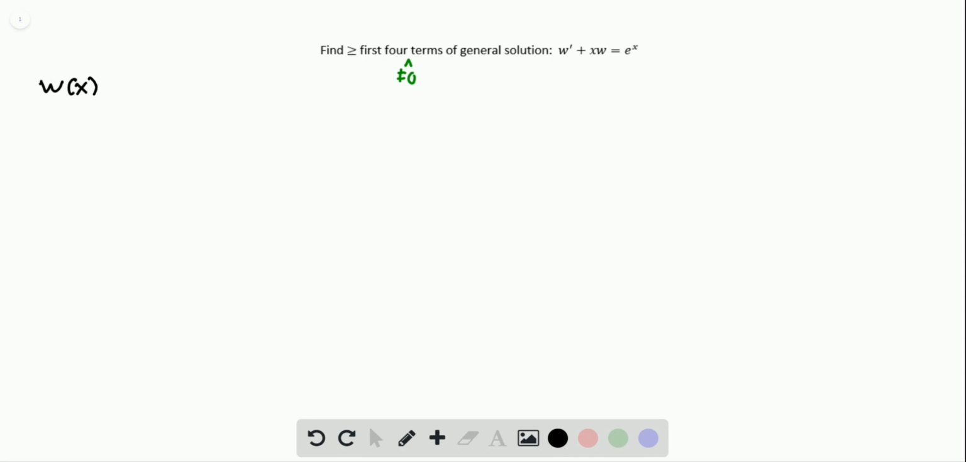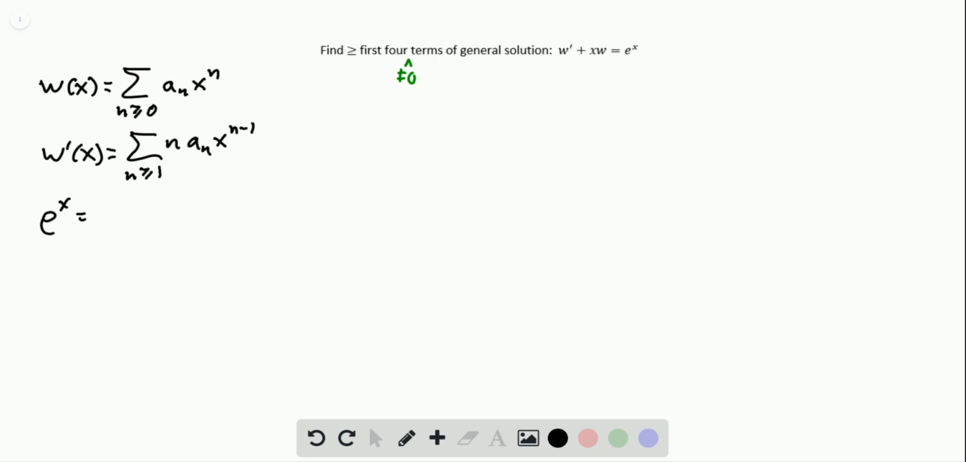So we have w(x) equals the sum over n greater than or equal to 0 of a_n x to the n, w prime of x being the sum over all n greater than or equal to 1 of n times a_n times x to the n minus 1, and e to the x is equal to the sum over all n greater than or equal to 0 of x to the n over n factorial.